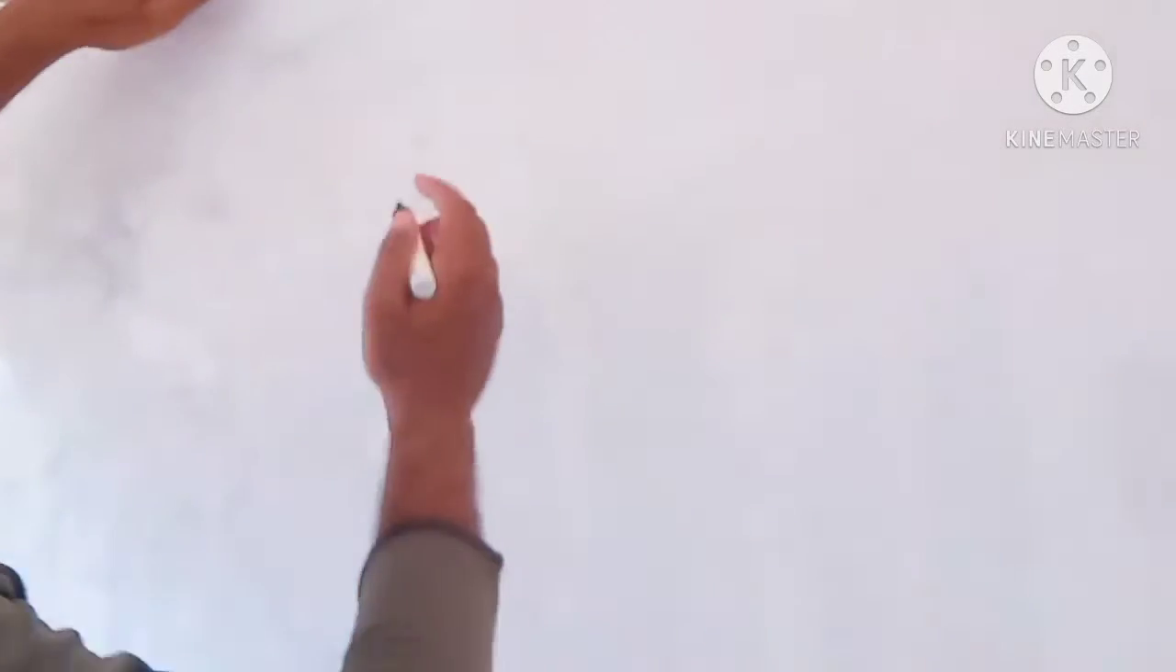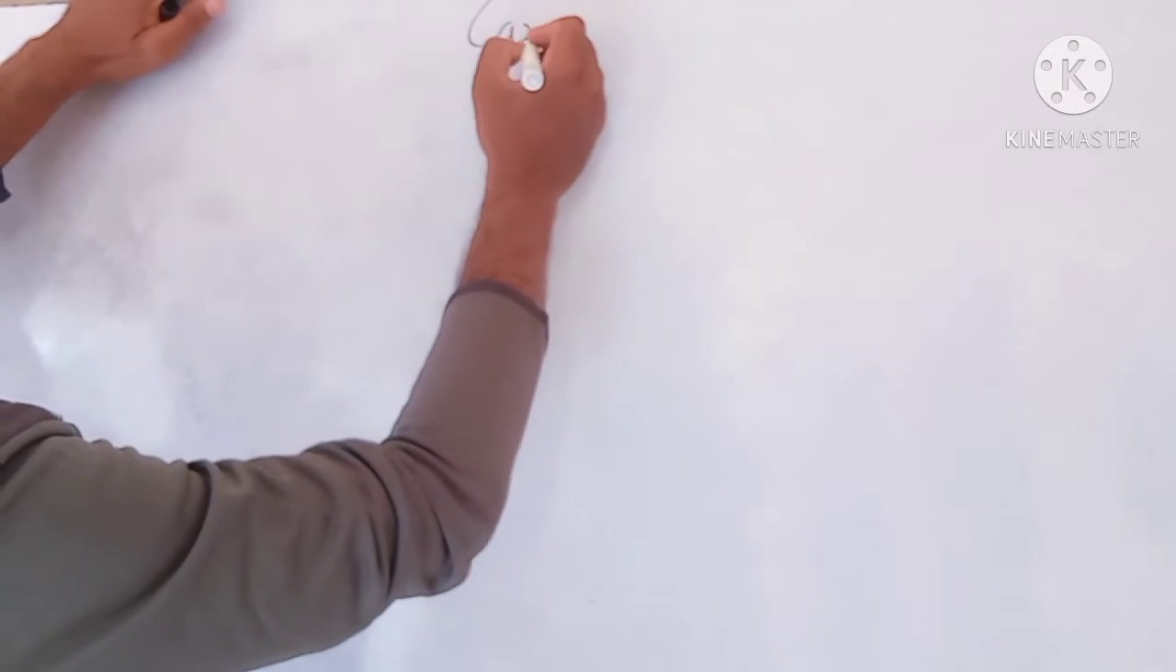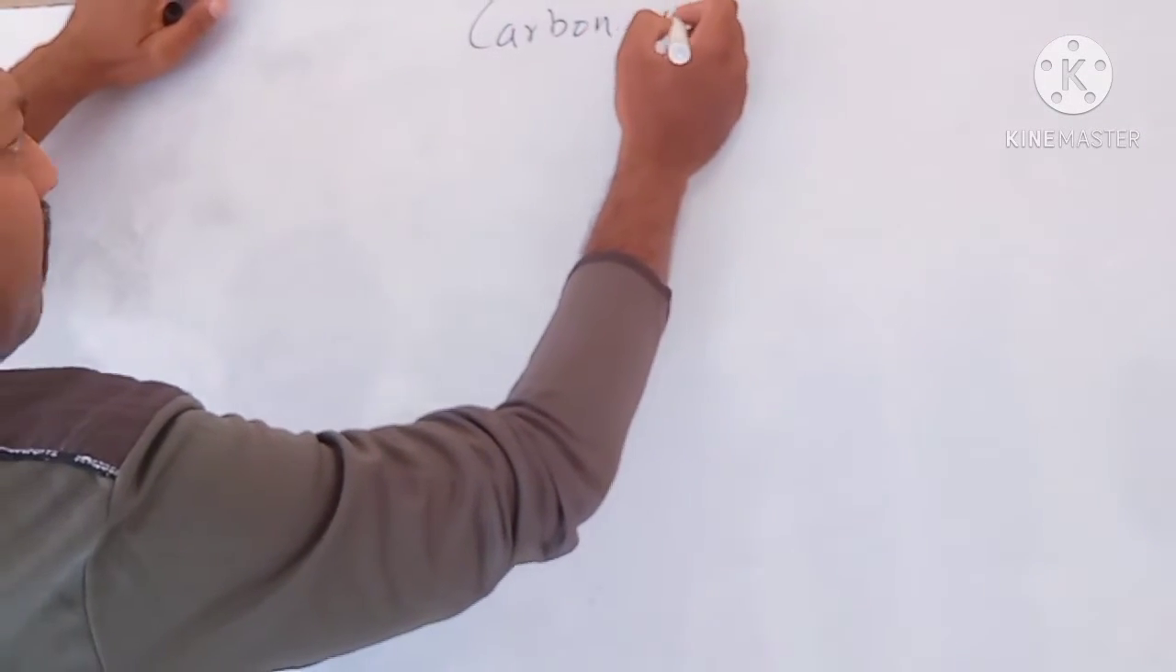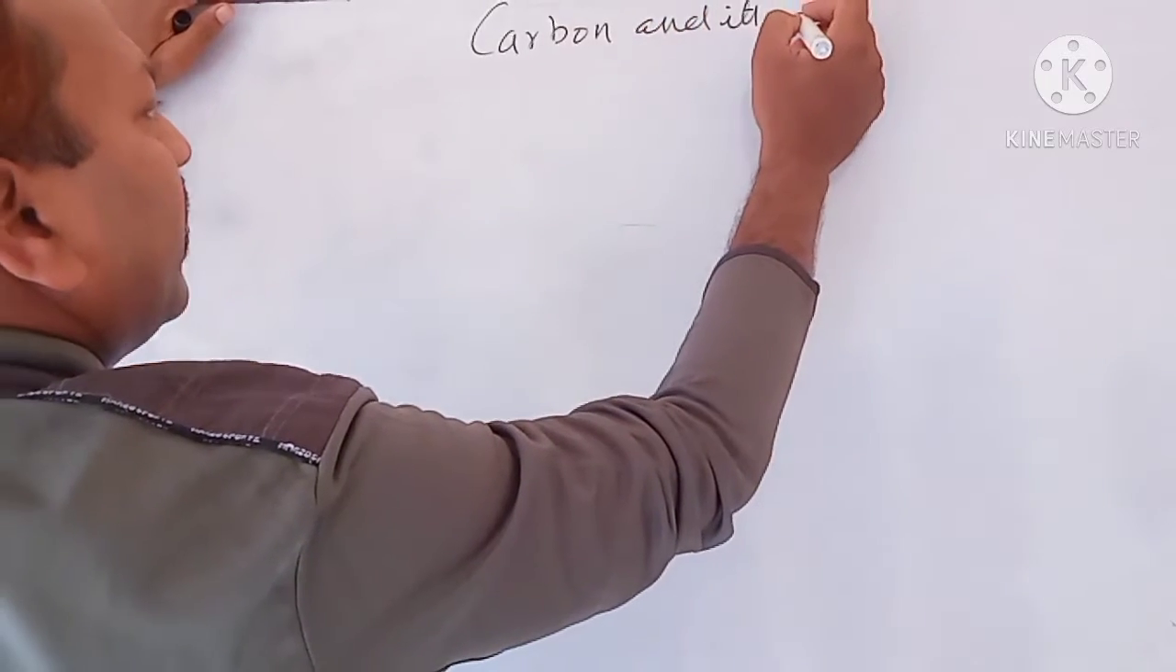So, in chapter number 3, we have studied about metals and non-metals. One of the most important non-metals is carbon, right, children? So, children, see, the symbol is C. This chapter is carbon and its compounds.